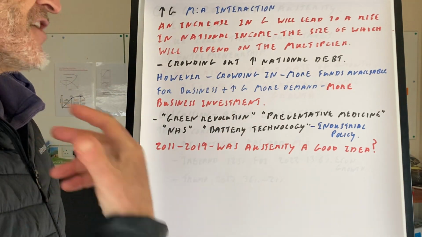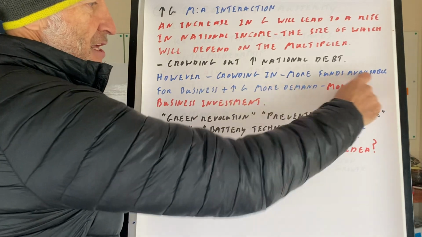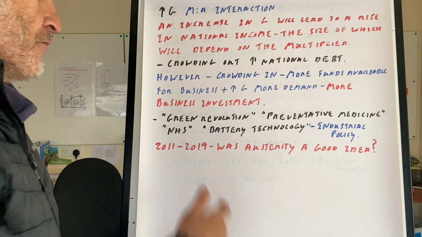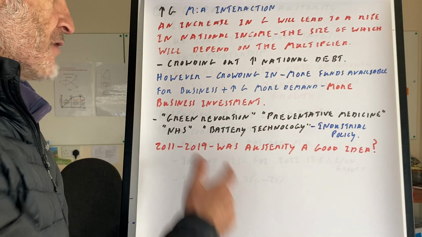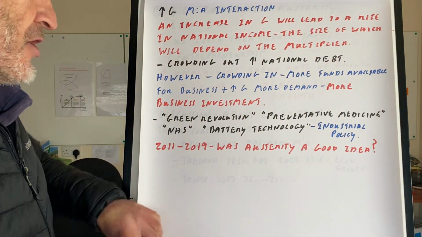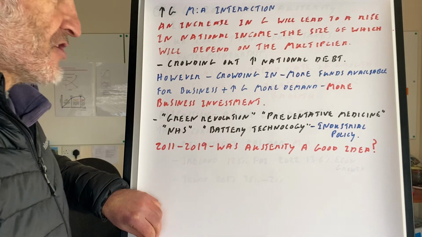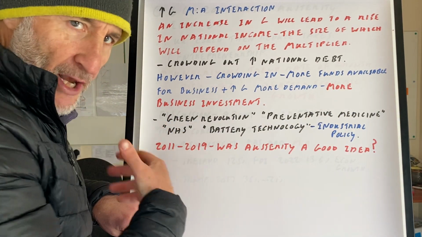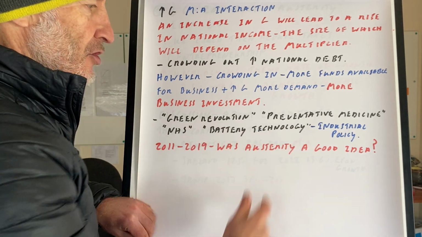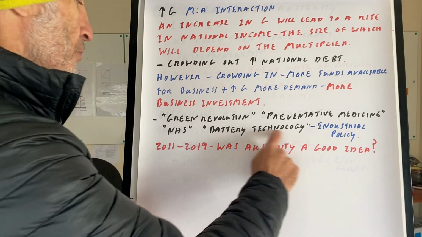Crowding in is if there's an increase in G, there's an increase in national income, there'll be more funds available for businesses, plus an increase in G, more demand. Therefore, businesses will undertake more investment. So we could have a green revolution, and this will be the ideal scenario, obviously, or spend more money on preventive medicine, or spend more money on the NHS, or battery technology. That is all part of industrial policy.